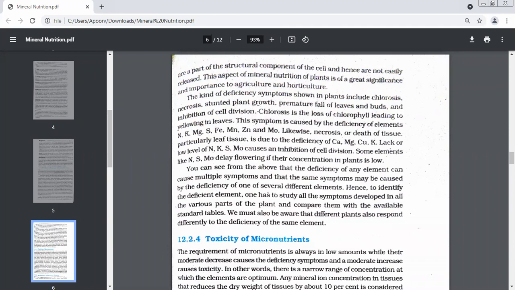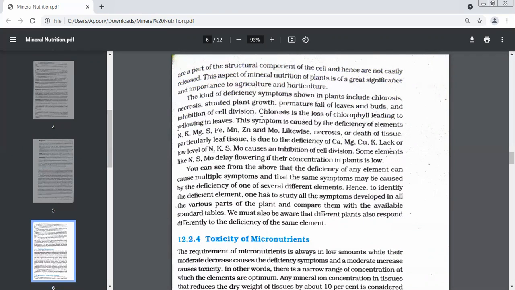Inhibition of cell division. Cell division is not normal, it slows down. All of these are deficiency symptoms. Let us discuss one by one all the deficiency symptoms. Which is the first deficiency symptom we discussed? Chlorosis. When does chlorosis take place in a plant? When there is a deficiency of what? Chlorophyll. And so how will you get to know that this plant has undergone chlorosis?